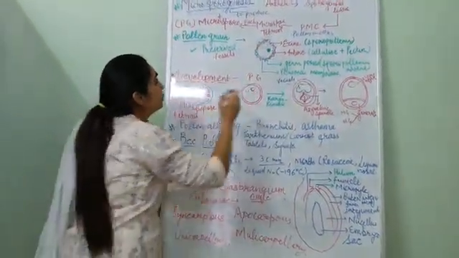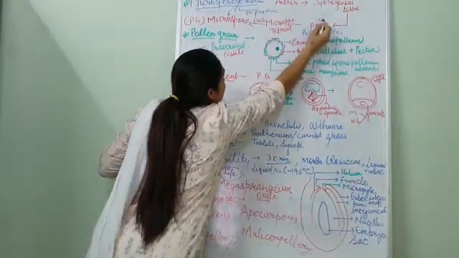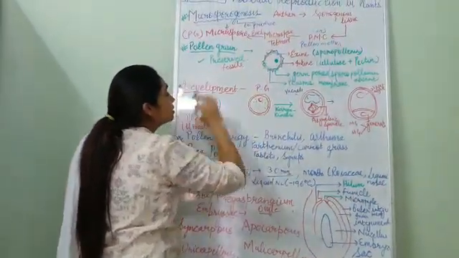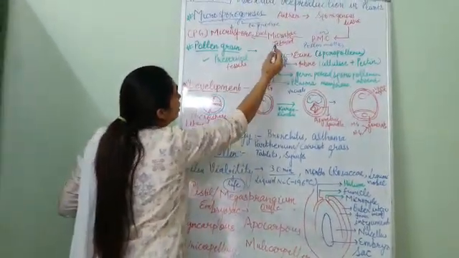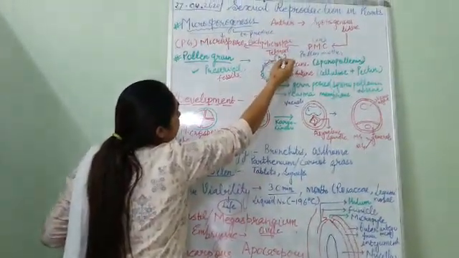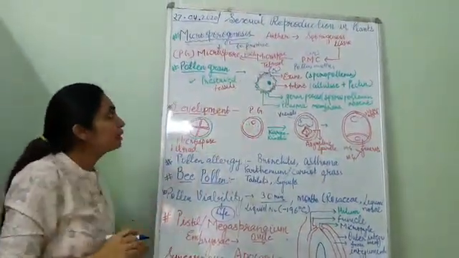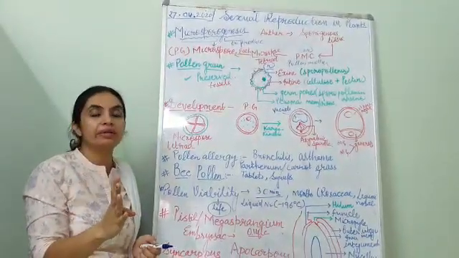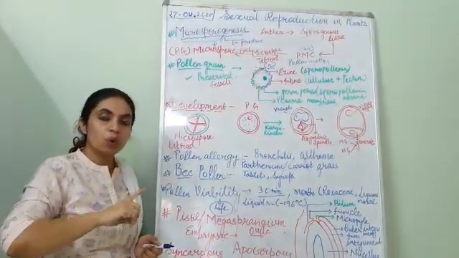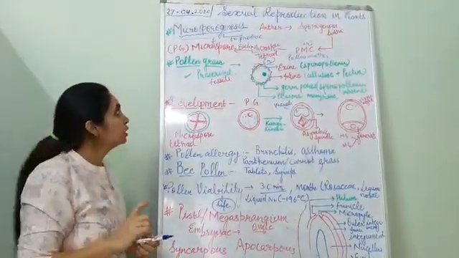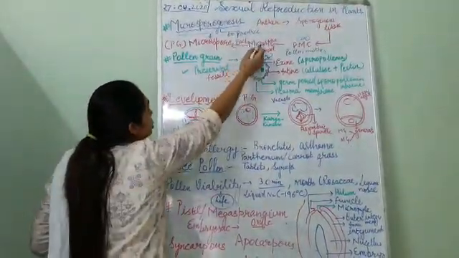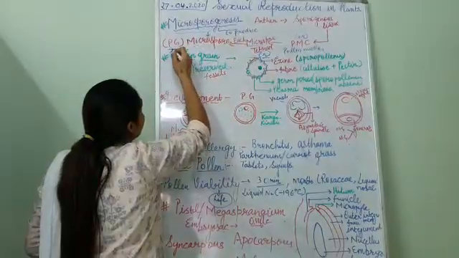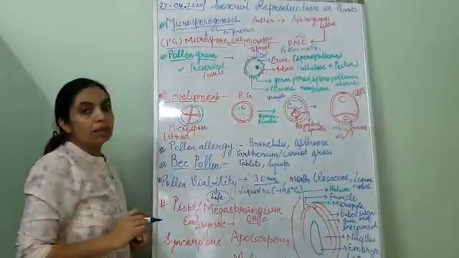They are 2n in their ploidy level, and with the help of meiosis, when they divide, they will form n ploidy level. Microspore tetrad means 4 microspores are formed. That means 4 pollen grains are formed. Microspore and pollen grain is the same term. Now, each member of the tetrad will form a microspore or pollen grain.